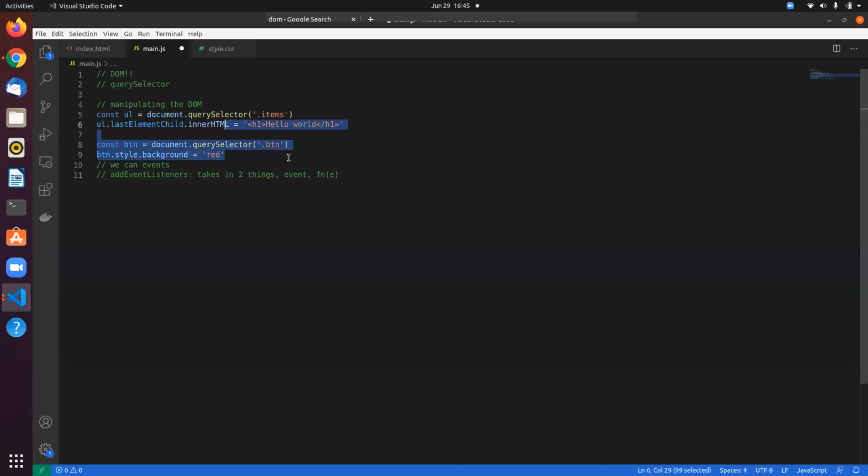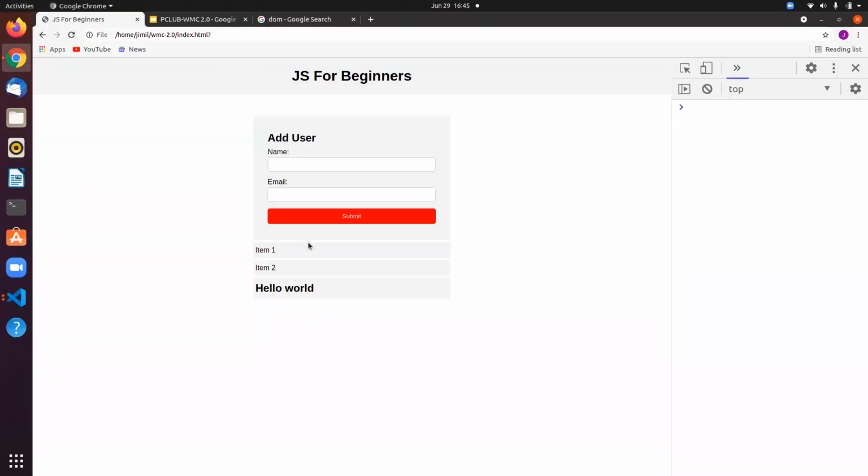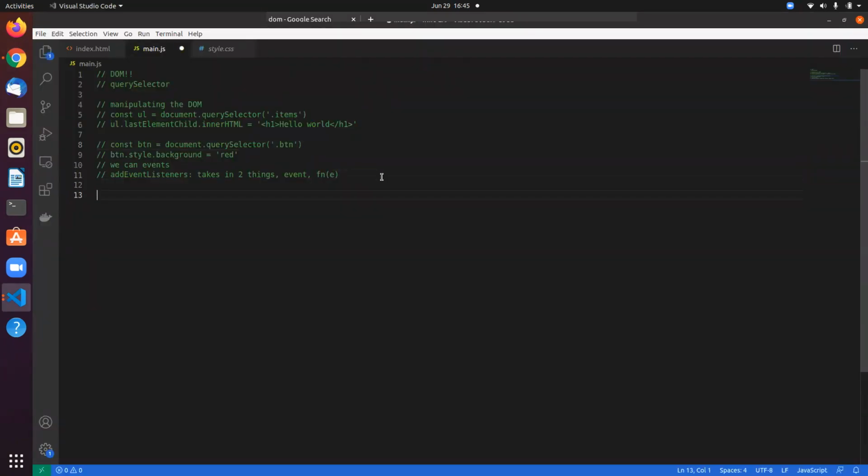Let me remove this. And let's say we want to do something whenever the user clicks on the submit button, we want to change some stuff up. First of all, we need to grab that. Grabbing the element is important. So let's grab the button using document dot querySelector dot btn, right? I have the button, and now I need to add an event listener.